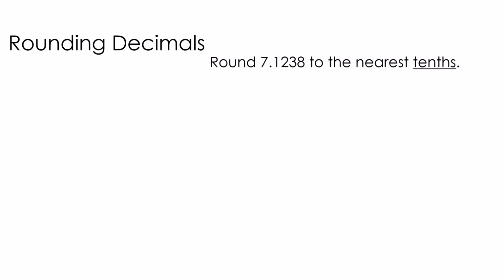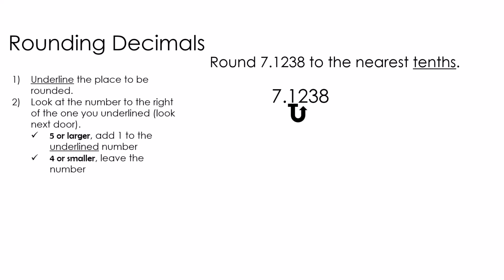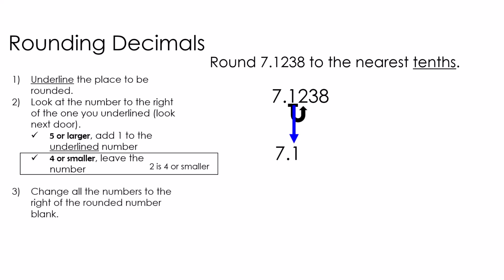Let's look at this one, 7.1238 to the nearest tenths. First thing we're going to do is underline the place to be rounded, which is the tenths. Then we look next door, which is the 2, and we have to decide, is 2 5 or larger, or is 2 4 or smaller? In this case, 2 is 4 or smaller. That means we leave it alone, and we get rid of everything behind the underlined number. So our answer is 7.1.